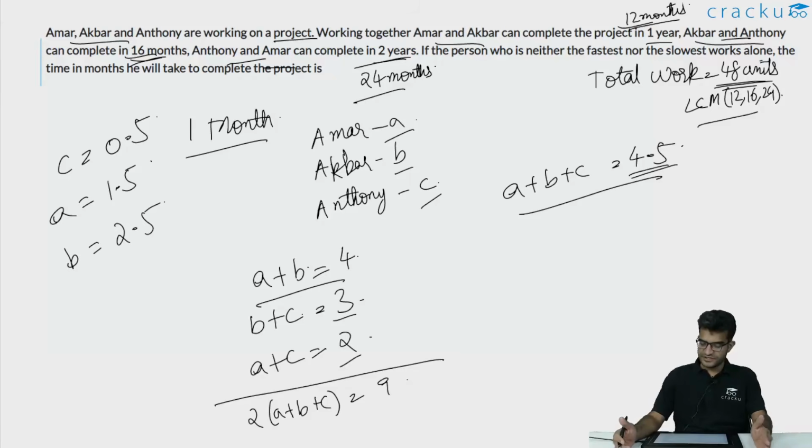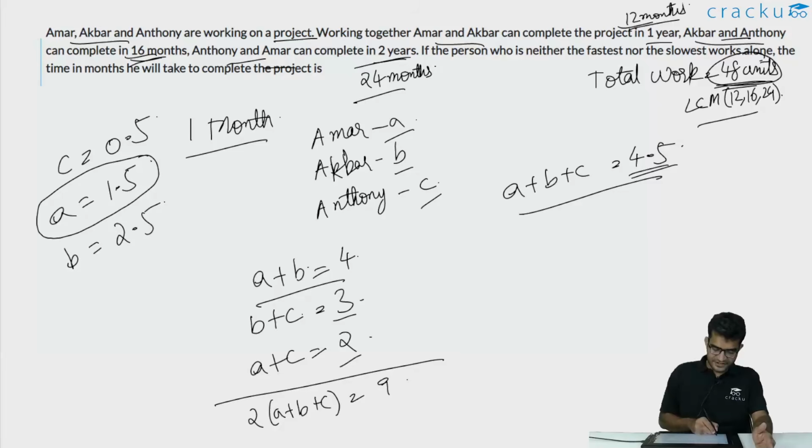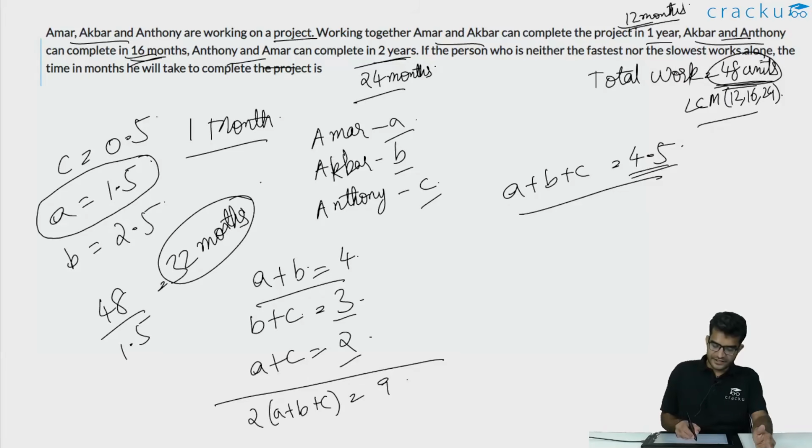So the person who is not working the fastest or the slowest is A, and he does 1.5 units of work every month, and he has to complete 48 units of work. So how much time does it take? He is going to take 48 divided by 1.5, which is equal to 32 months. This is the number of months that the person who is in the middle takes to finish the entire work.